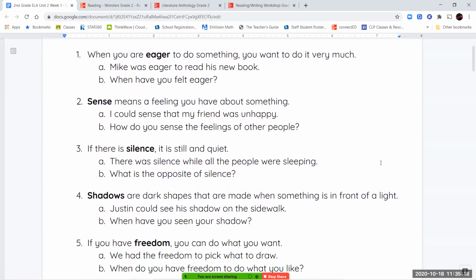Your second word is the word sense, and sense means a feeling you have about something. So you can sense when someone that is a good friend of yours, or maybe one of your siblings, is feeling upset. You can sense when someone is anxious or worried and scared. Some of your example sentences here say, I could sense that my friend was unhappy, or how do you sense the feelings of other people? A lot of times you can sense how someone's feeling maybe by how they're acting, or maybe by the look on their face, their facial expressions.